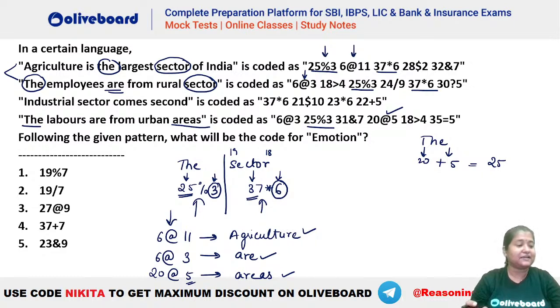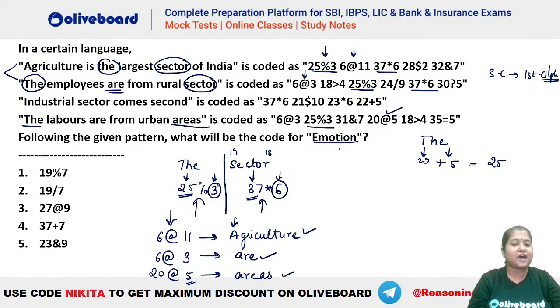So you can see at the rate is showing you the first character of the word, right? Because you can see here everything is starting with A. Everything here, agriculture, R, areas, is starting with A. So that means we are talking of the first character. So the special character is the first character here, right? First alphabet here. So we have coded the first alphabet. Okay, I hope this is clear.